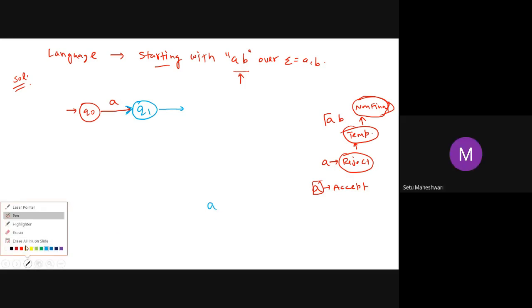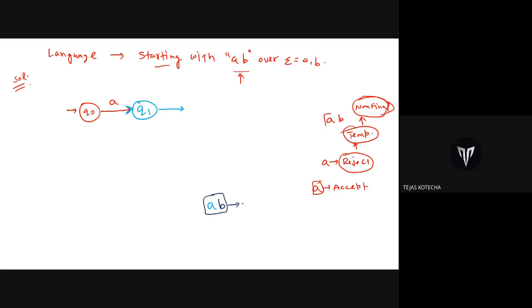After this A, if one B comes, what am I supposed to do, accept or reject? Accept. Should this acceptance be temporary or permanent? Permanent, because once I have got AB, I can have A and B in any combination after it, and I will keep on accepting.